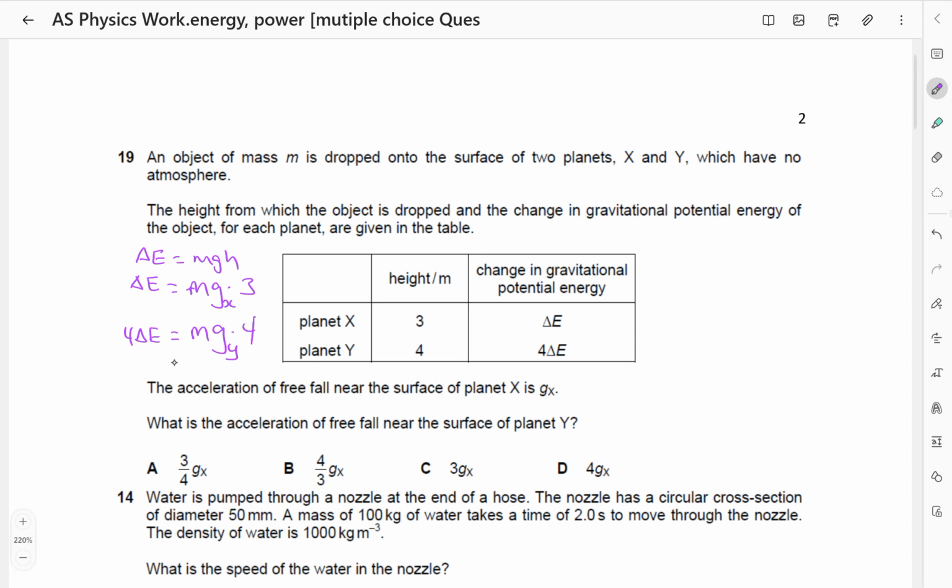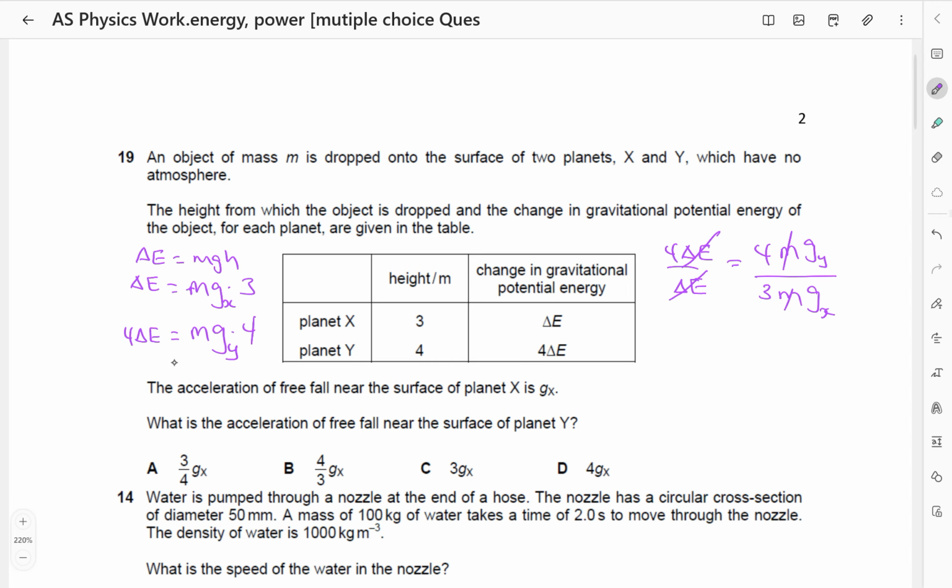So I'm going to divide those two equations. I'm dividing 4 delta E over delta E equals 4 m g on planet Y over 3 m g on planet X. So m has cancelled, delta E has cancelled.